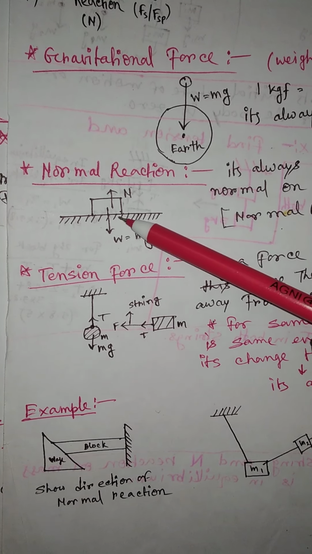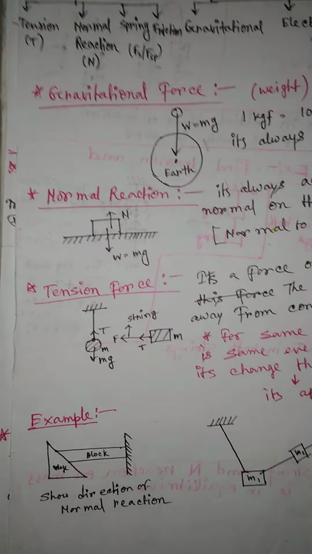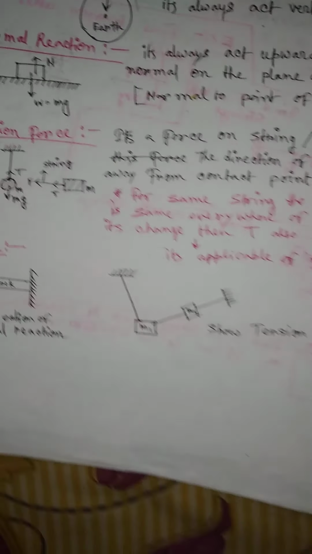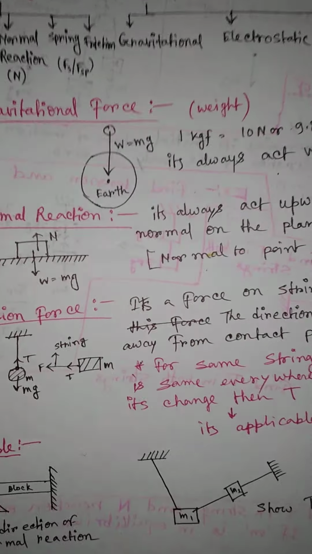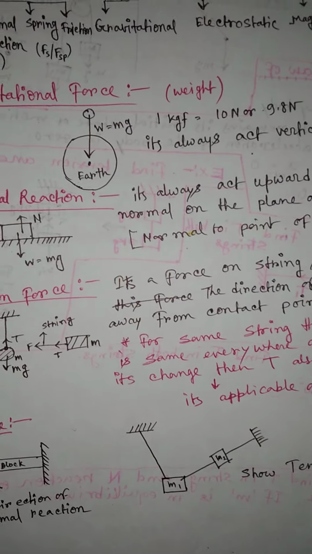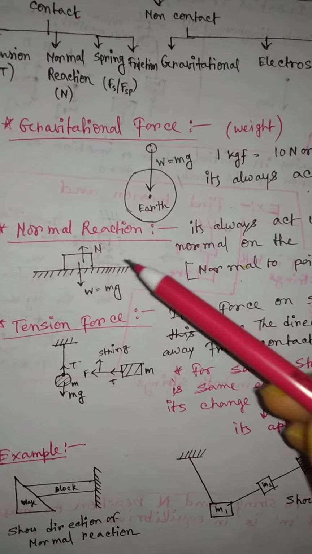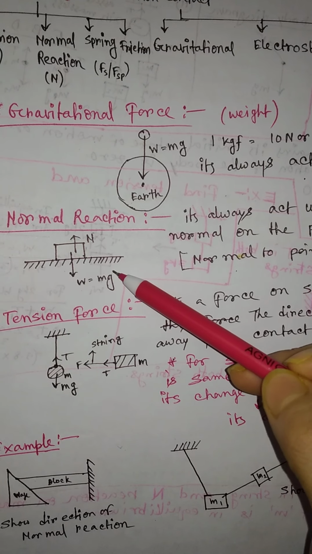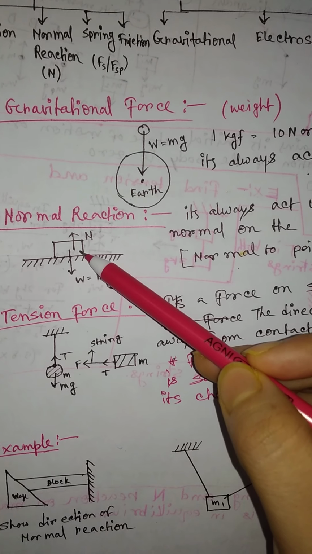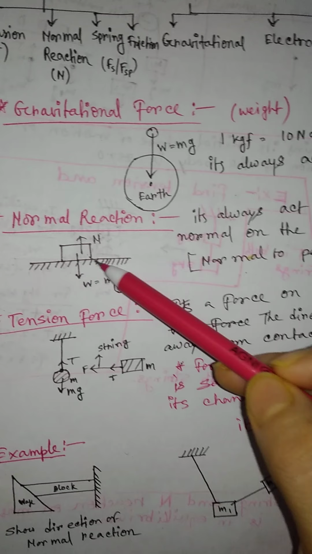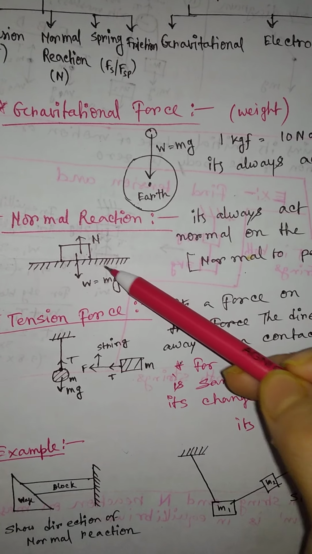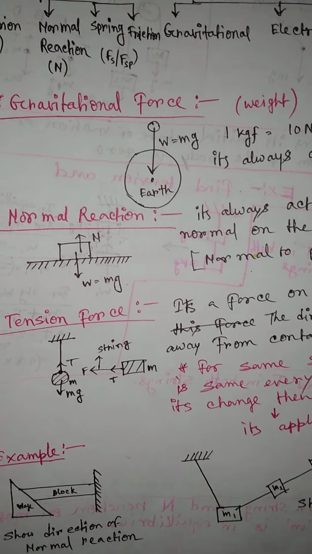is exerted on this floor, right? That means if we place any body on the floor, then that floor experiences the weight of the body, right? So this force experiences mg force. That means this body gave an action on this floor which is mg due to earth.